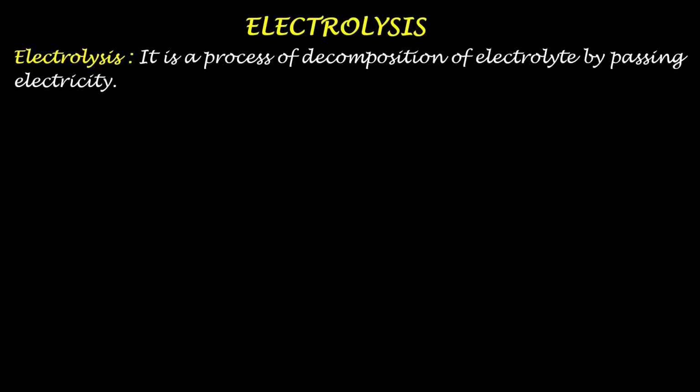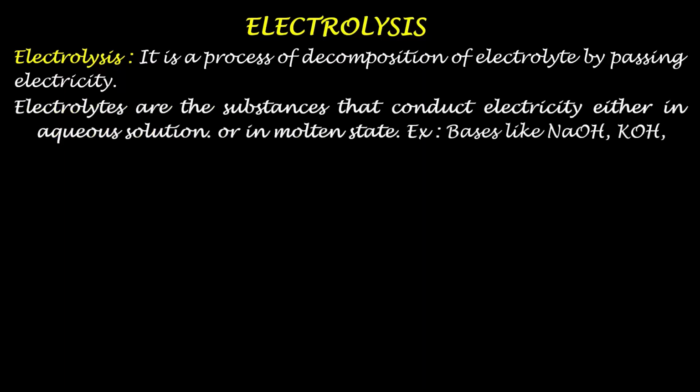Now dear friends, electrolytes are those substances which conduct electricity either in the aqueous solution or in the molten state. Aqueous solution means the solution of an electrolyte prepared by dissolving the electrolyte in water.